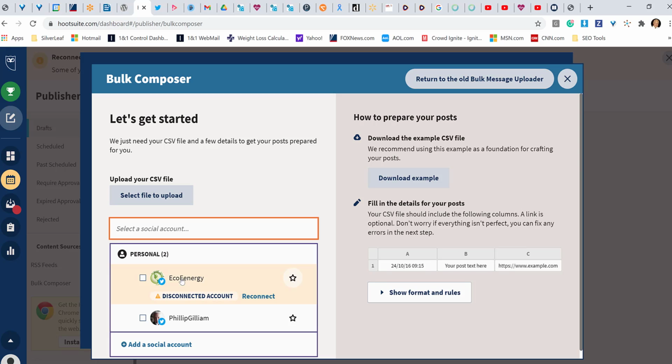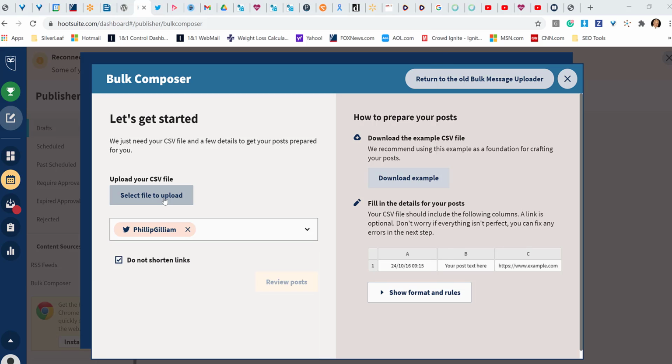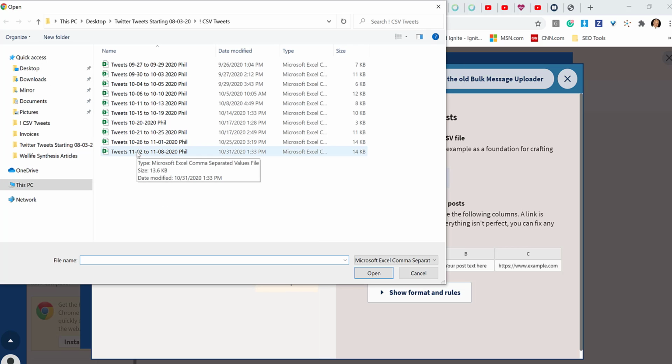By the way, I'd like to know how to get rid of this. This is something that's no longer valid. It was something I did a long time ago when I was testing you folks. But I select my file. I select my file to upload.